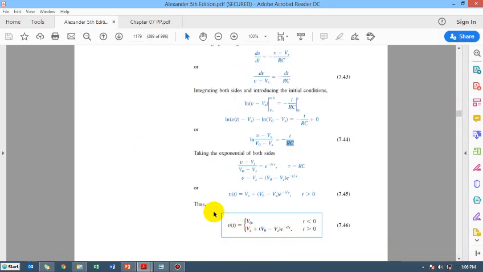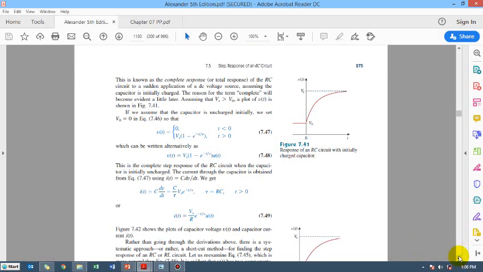Right? So for time t equal to 0, the voltage is going to be V naught, and for time t greater than 0, this is the equation which we have just reached in this step of 7.45. They have combined these two parts of V of t in 7.46. Now this is the complete response definitely.